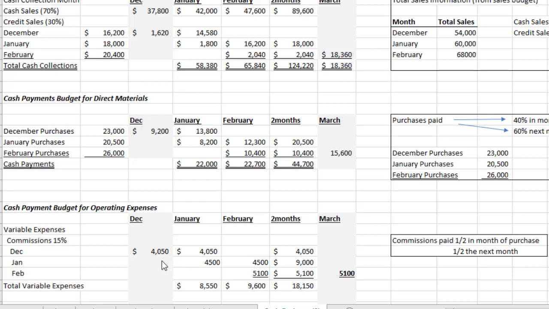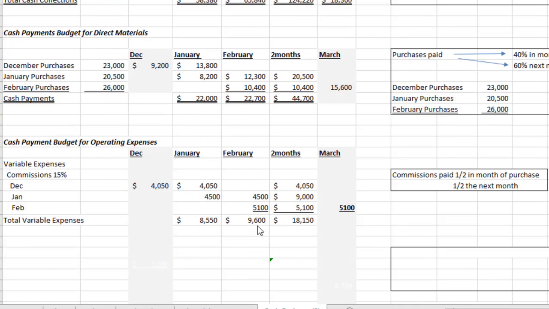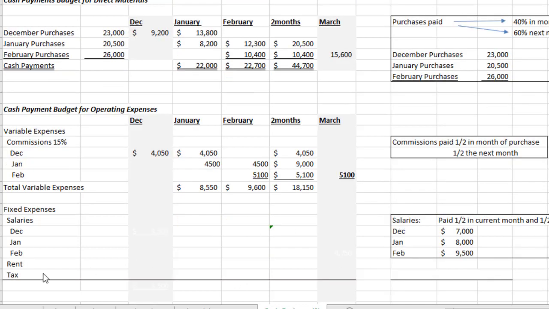so I'll need half of the cash for December and half in January. So I'll put December there so you could see that, and you can also see that some of this cash need in January comes from last month. January is 60,000 in sales times 15%, that's 9,000, and then you just take that and multiply it by 0.5, and you get that you need 4,500 in cash for January's commissions and 4,500 in February, and then February's commissions, 15% of the February sales, take half of that, and then we see how much our total variable expenses are going to be, or we expect them to be, for January and February.